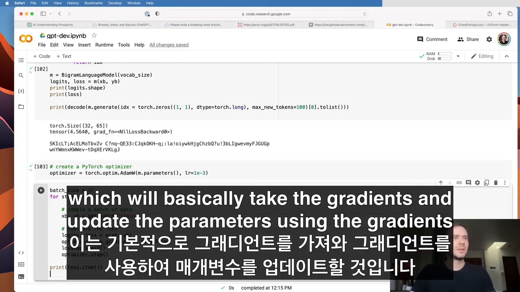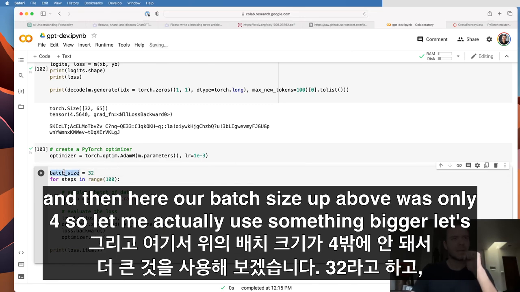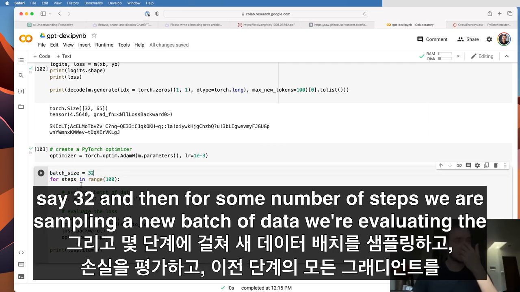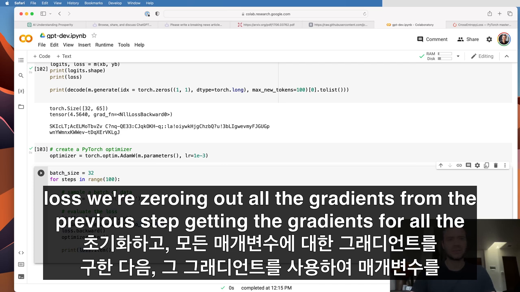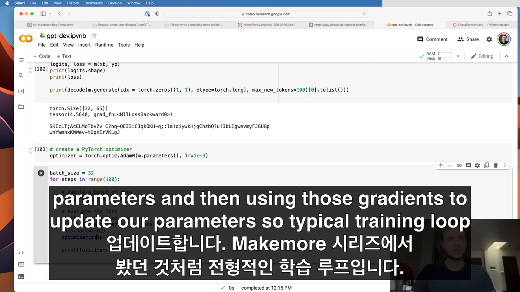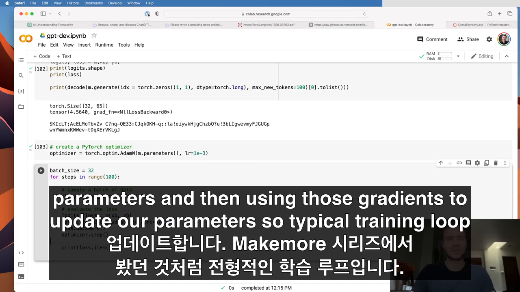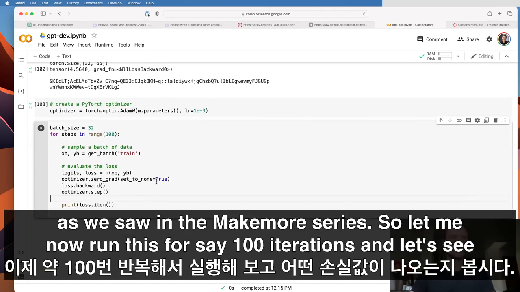And then here, our batch size up above was only 4, so let me actually use something bigger, let's say 32. And then for some number of steps, we are sampling a new batch of data, evaluating the loss, zeroing out all the gradients from the previous step, getting the gradients for all the parameters, and then using those gradients to update our parameters. So that's a typical training loop, as we saw in the makemore series. So let me now run this for say 100 iterations, and let's see what kind of losses we're going to get.